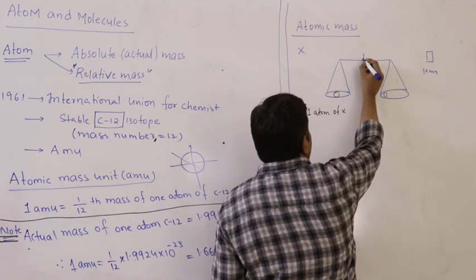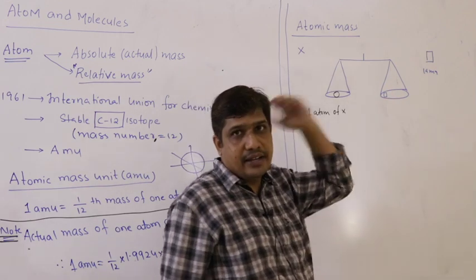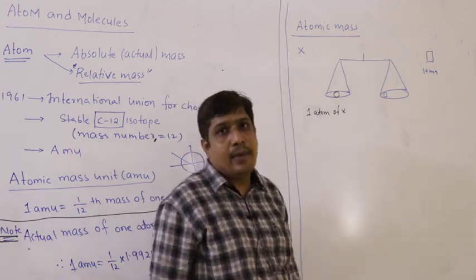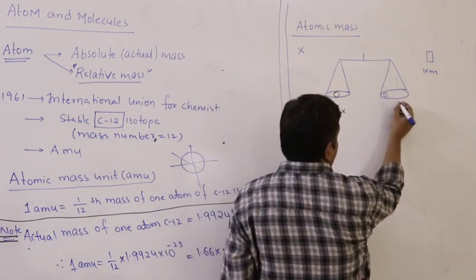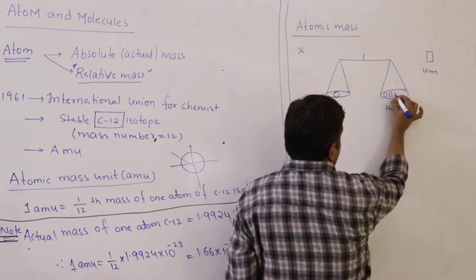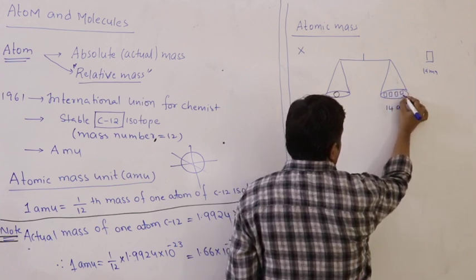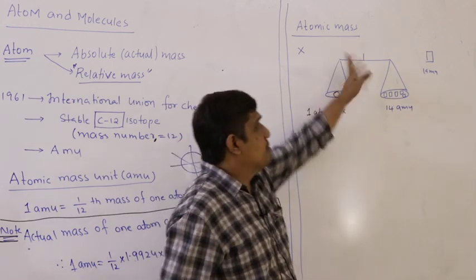So you have some needle here. The number of AMUs I am adding is nothing but the atomic mass, right? Suppose I have added 14 AMUs like this. Then the needle is balanced.